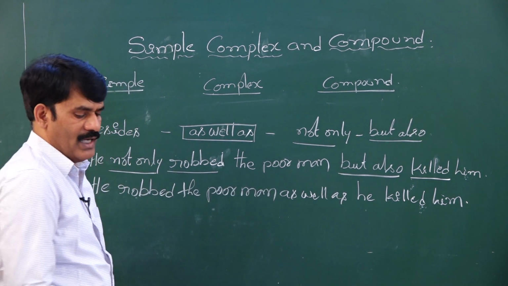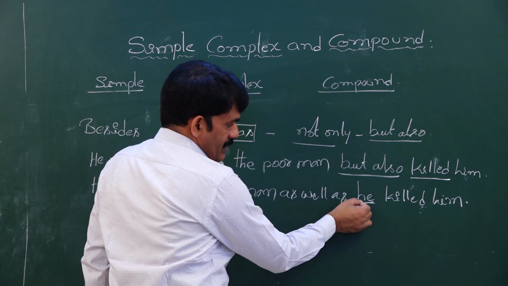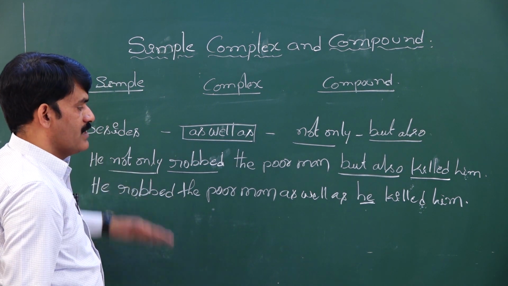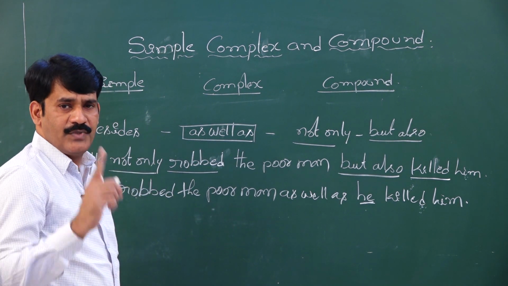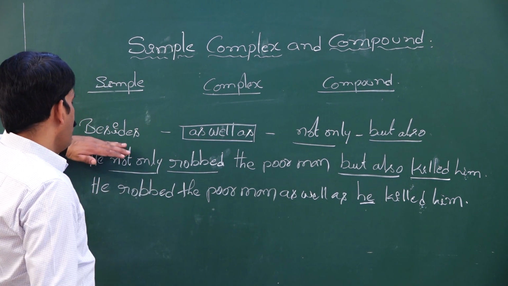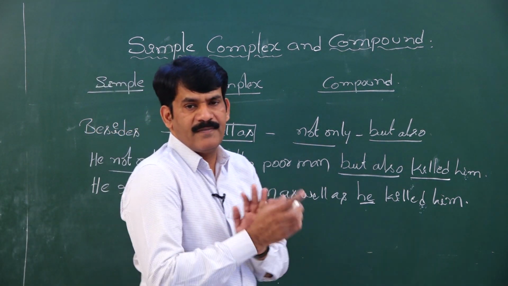We can write "as well as killed" rather than taking the subject again. The reason is we have the same subject in both the clauses, hence we can carry the subject only once rather than twice. If you want to write with besides, then how do you write with besides?